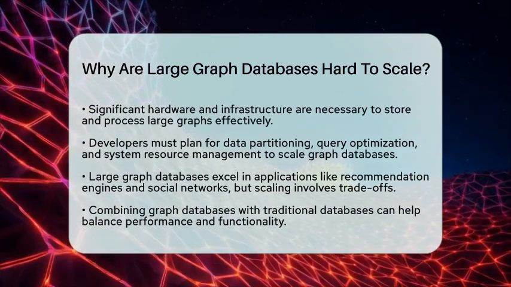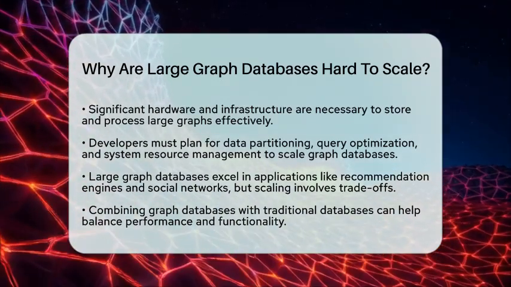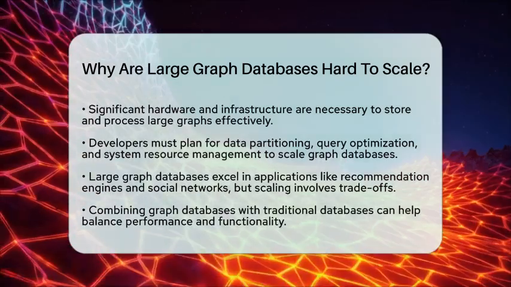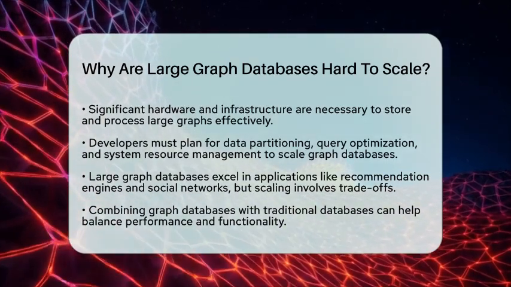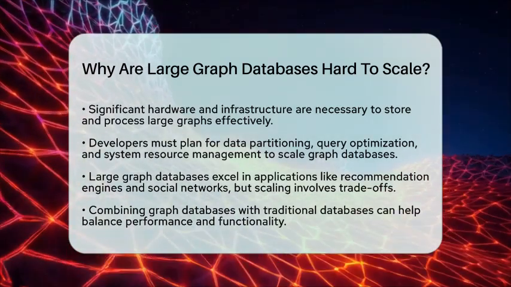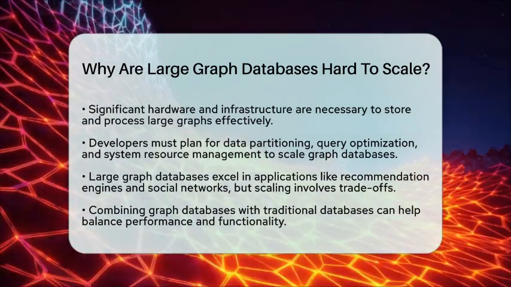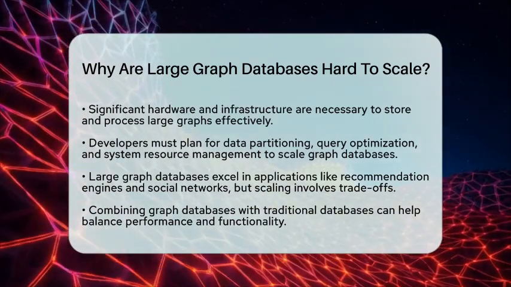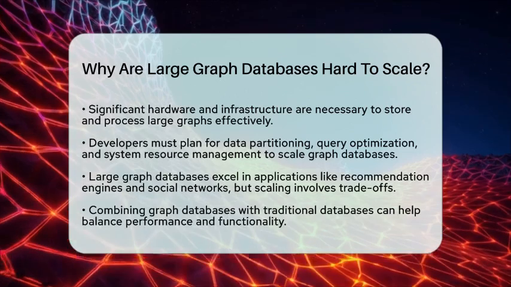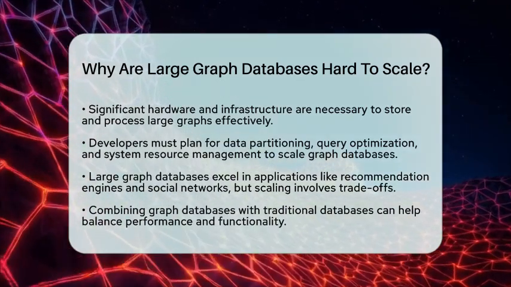In practice, large graph databases work best in scenarios where relationships are key, like recommendation engines or social networks. However, scaling these systems involves trade-offs and often requires a combination of graph databases with traditional databases to strike the right balance between performance and functionality. Understanding these challenges can help developers create more robust systems that effectively utilize graph databases.